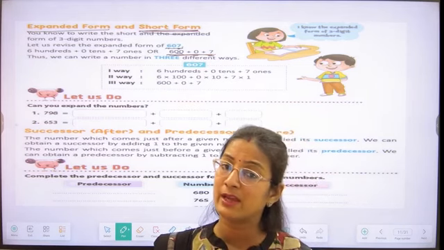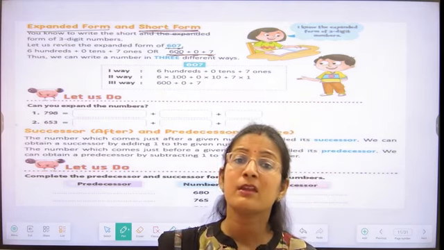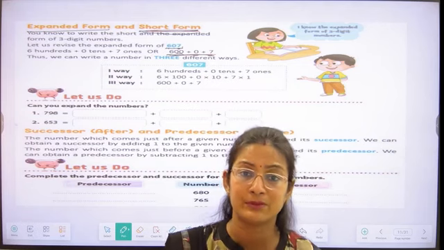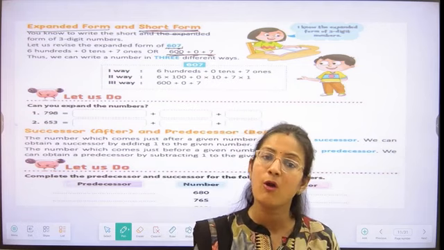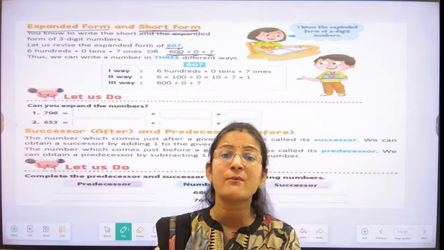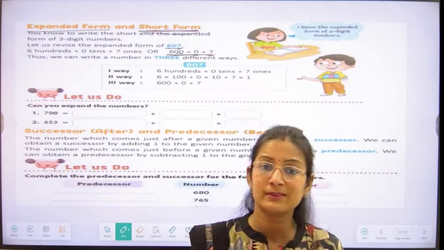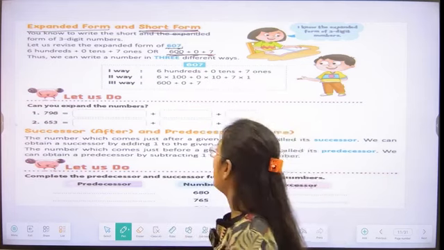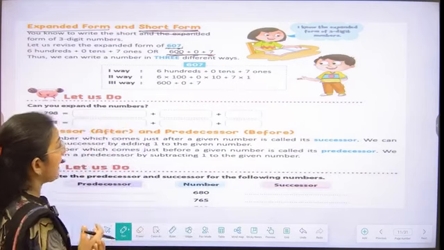Only what we have to write? We have to write only the face value of that number. So is everyone understanding how we are going to write the expanded form and the short form of a number? Very good, students. Let's do one exercise based on that.